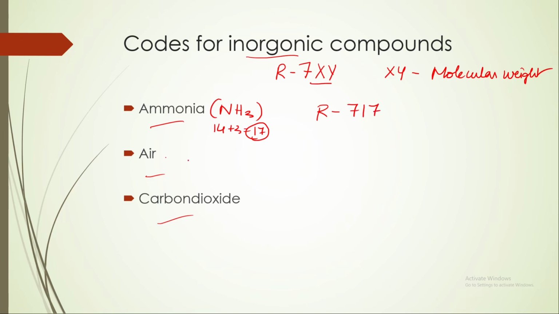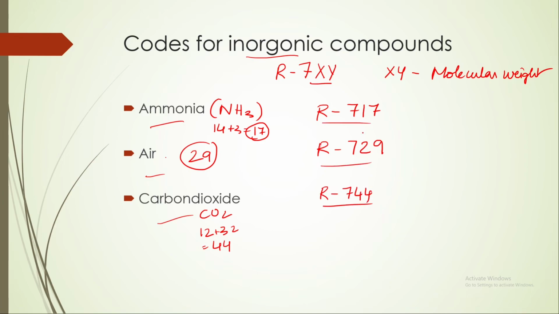For air, the molecular weight is 29. So this will be R729. If you use carbon dioxide as refrigerant, carbon dioxide CO2, C is 12, O2 is 32. So molecular weight is 44. So it will be R744. This is how we will derive the refrigerant codes for inorganic compounds.